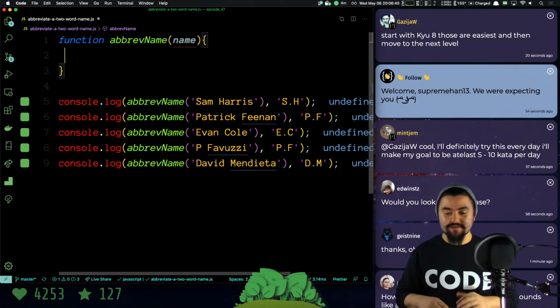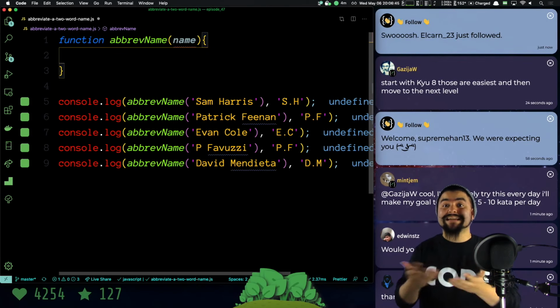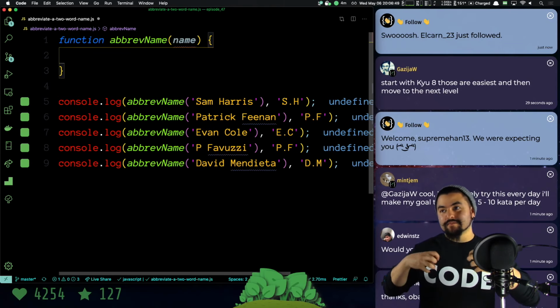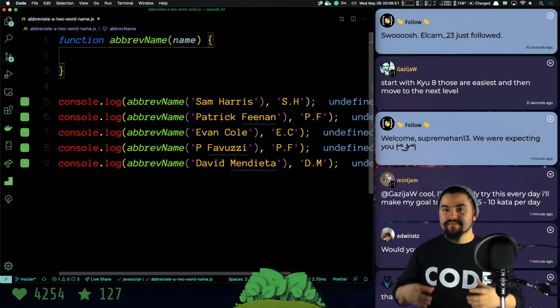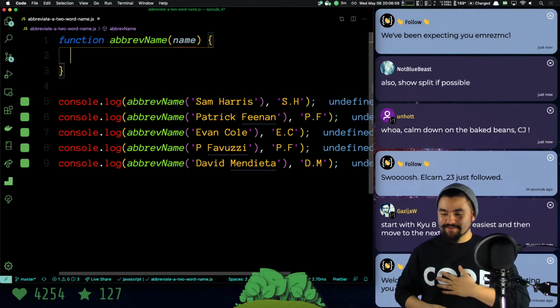Another thing I like to do when solving problems is try to write out the solution in plain English. Like try to write out the solution in mostly non-programmer terms, and then we try to turn that into actual code that works.